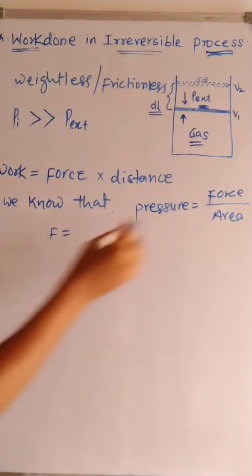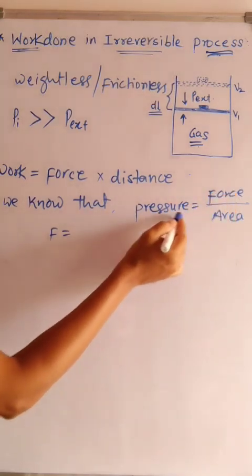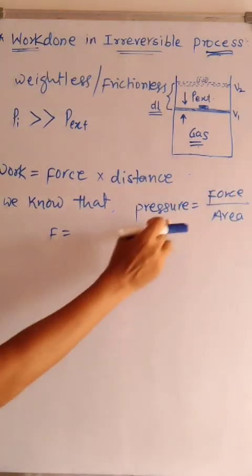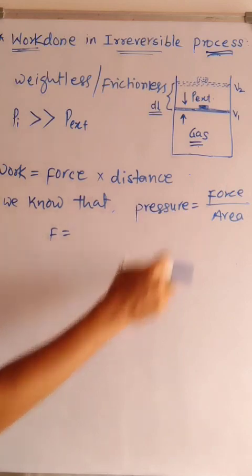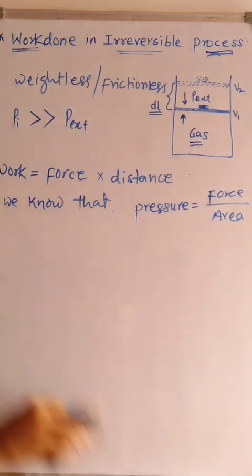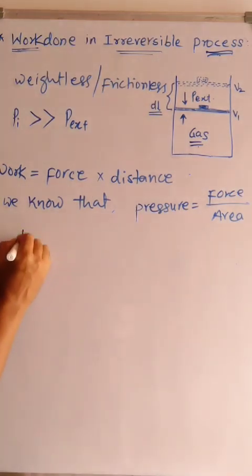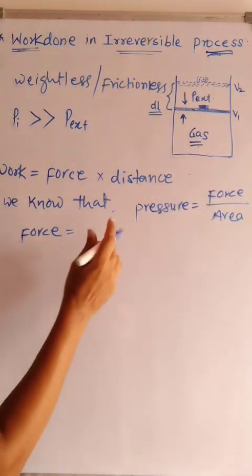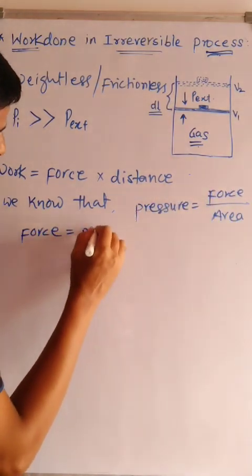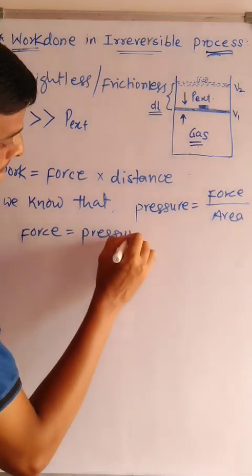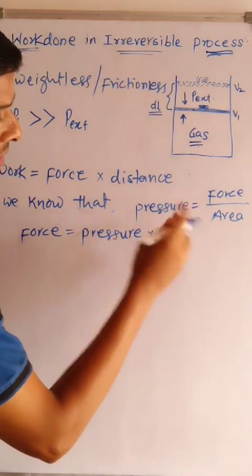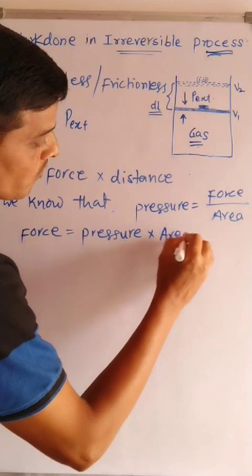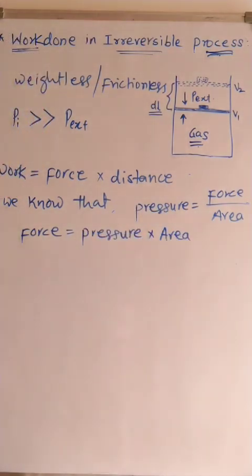The force applied per unit area is nothing but pressure. By this equation, another form can also be written: force is equal to pressure into area.